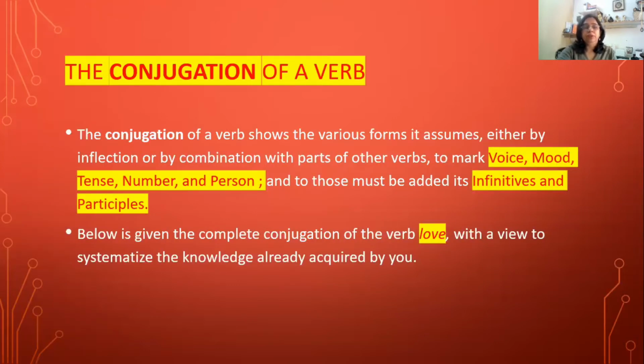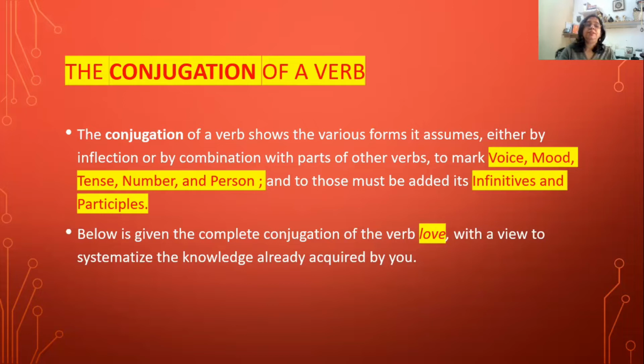Conjugation of a verb. The conjugation of a verb shows the various forms it assumes, either by inflection or by combination with parts of other verbs to mark the voice, mood, tense, number, and person. And to those must be added its infinitives and participles.